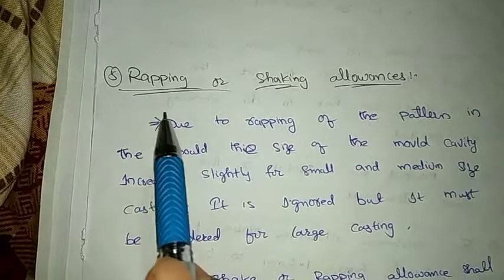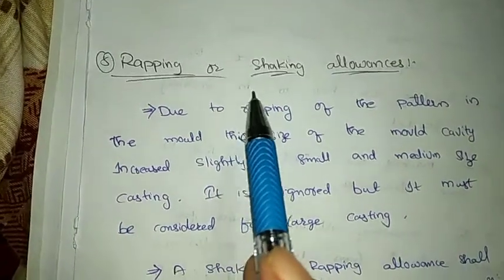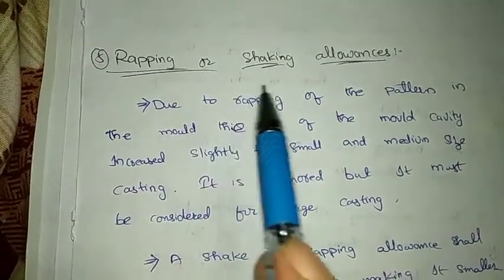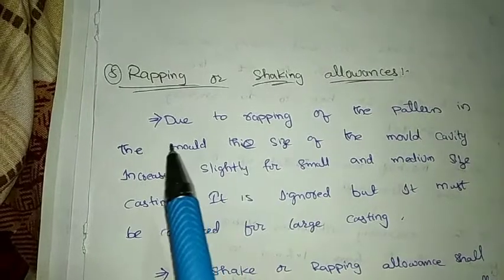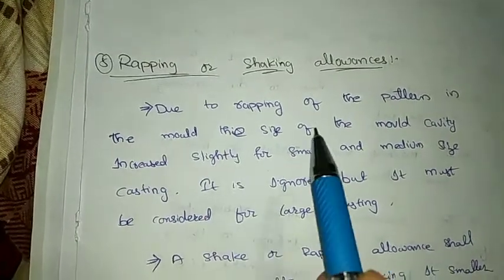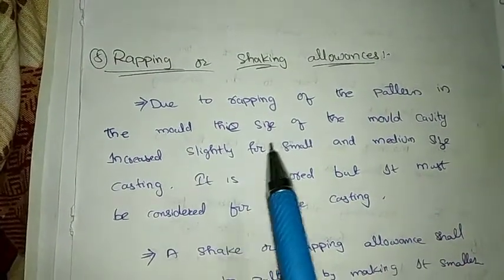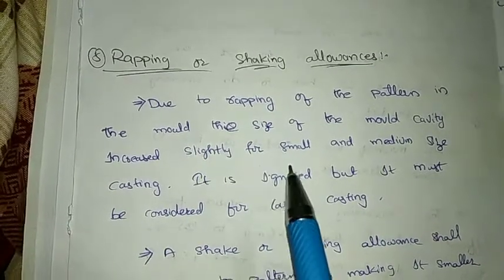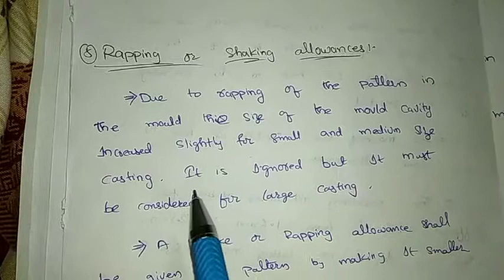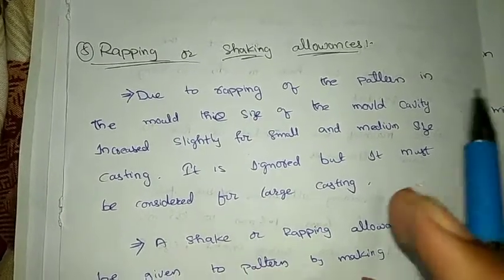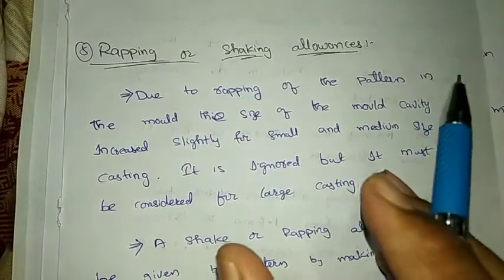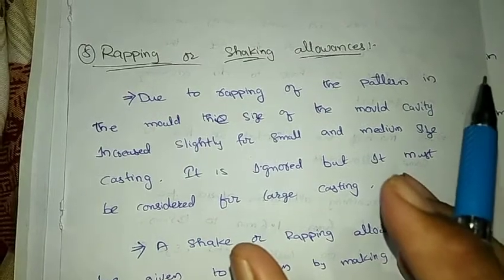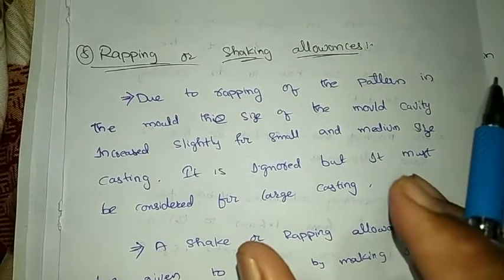Now let us see our last type of allowance, which is warping or shaking allowance. Due to warping of the material in the mold, the size of the mold cavity increases slightly for small and medium size casting. When we are removing the casting product, we shake.